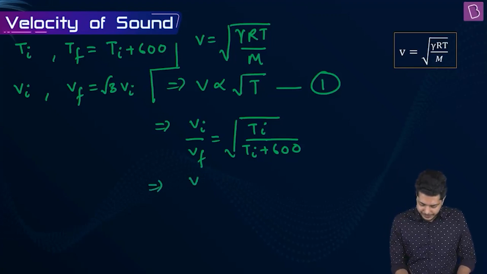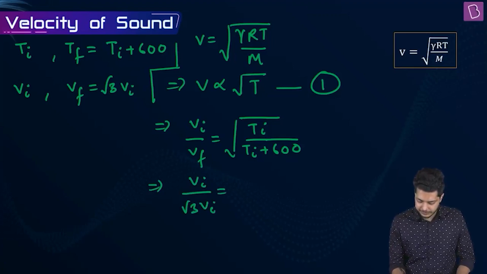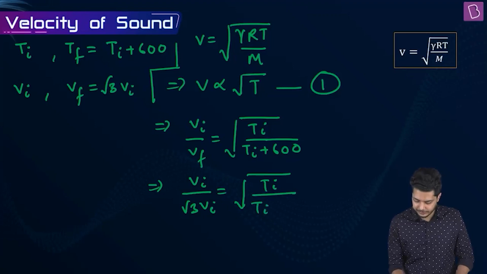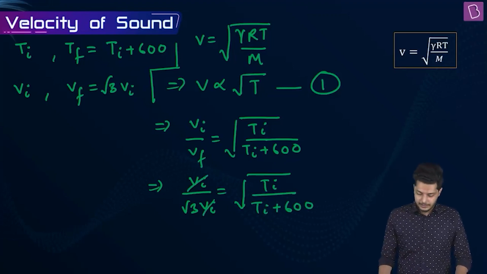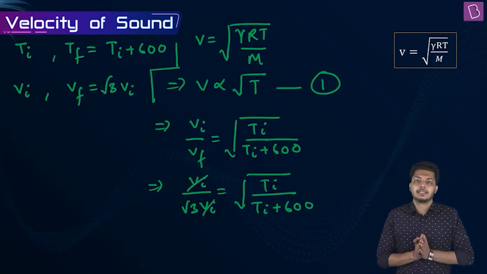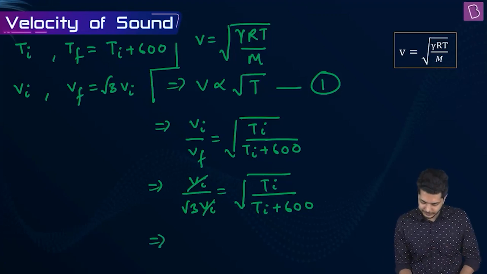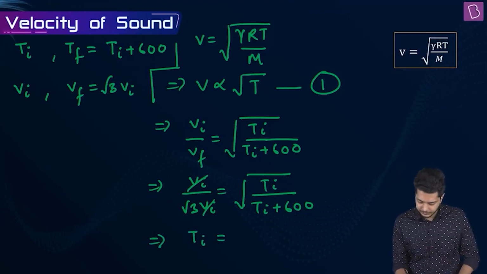Now in place of Vf, we can write root 3 Vi, so 1 by root 3 is equal to root over of Ti by Ti plus 600. Here Vi cancels off. Now from here, if you calculate Ti, what do you get? You will get Ti as 300 Kelvin.